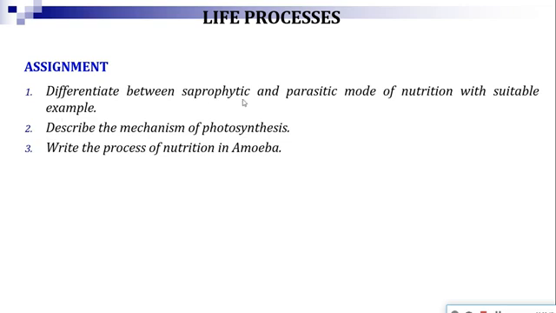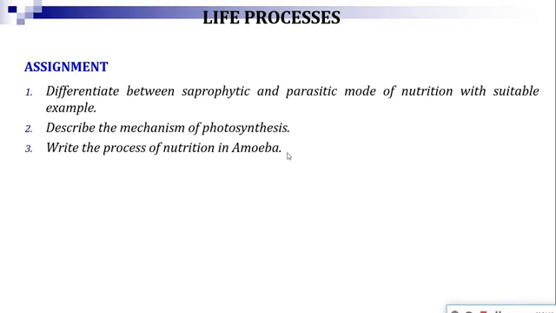First one, you need to write about the differences between saprophyte and parasite. Then give examples which are already discussed in the slide. Then describe the mechanism of photosynthesis. That means 3 steps are there. You have to write about these 3 steps, what happened there. And the last question is write the process of nutrition in amoeba.